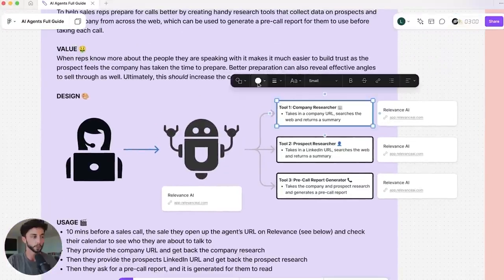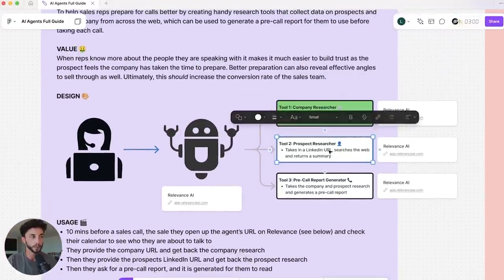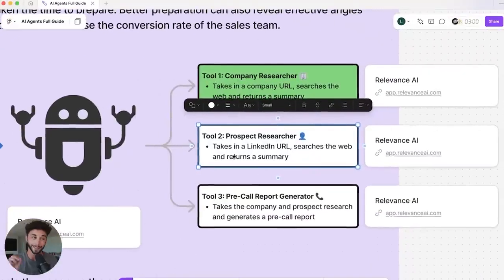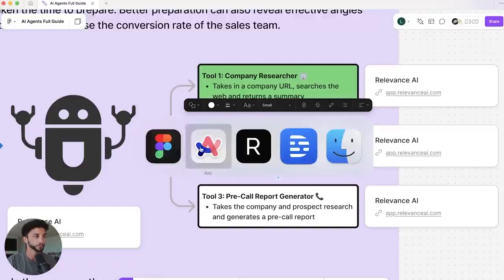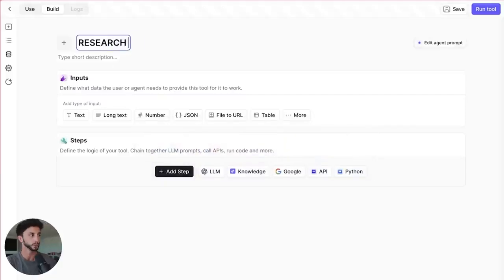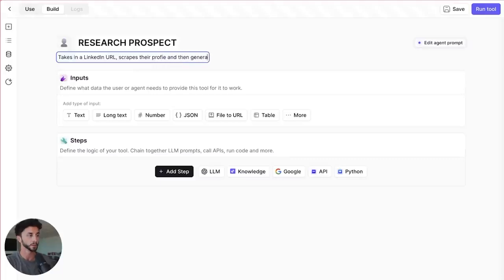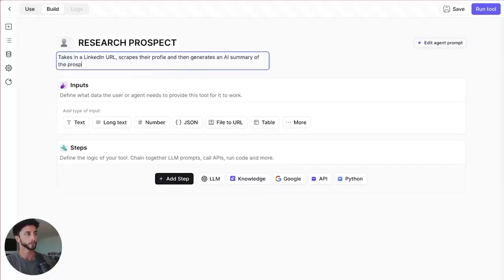So we've done this first one. Maybe I just make this green. Second one is going to be prospect researcher. So this takes in a LinkedIn URL, searches the web, and returns a summary. And you're going to see how I tie this all into an agent shortly. So we're going to go research prospect, which takes in a LinkedIn URL, scrapes the profile, and then generates an AI summary of the prospect.